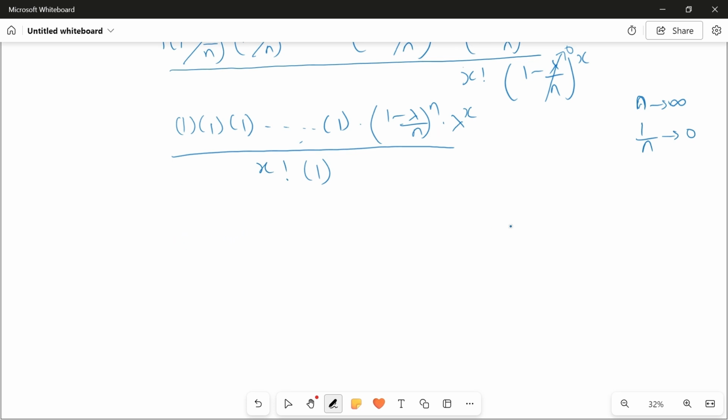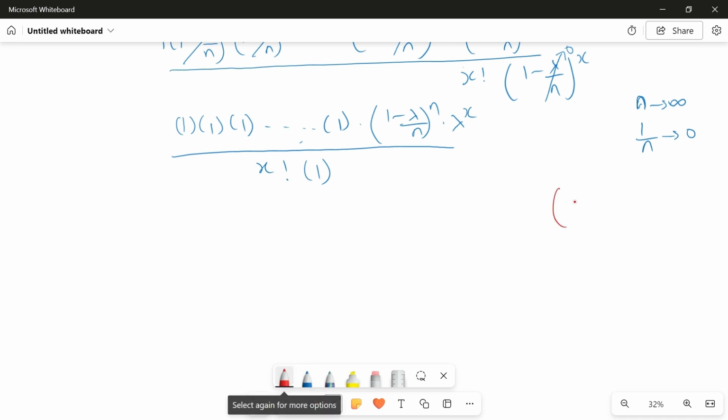Now, 1 minus lambda by n power n. This is what we calculate. But you cannot do the same as you did for the other terms, because lambda by n will tend to 0. That is fine, because n tends to infinity, and 1 minus 0 is 1 only. But there's a power here. n is also infinity. This is of the form 1 power infinity. Can you remember something you studied in lower class? 1 power infinity is an indeterminate form. Out of 7 indeterminate forms in limits, 1 power infinity is another indeterminate form. How will you solve this?